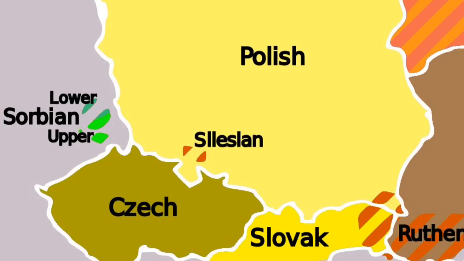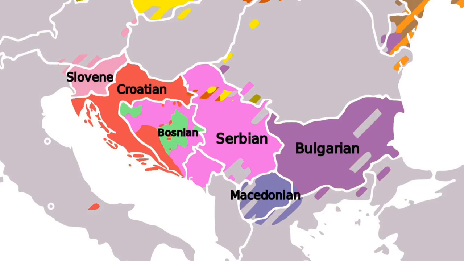In the West, the most spoken West Slavic language is Polish, followed by Czech and Slovak. The latter two are quite similar, and speakers of one can understand the other.